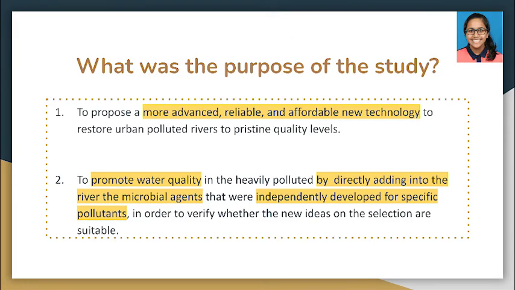One is to propose a more advanced, reliable and affordable new technology to restore urban polluted rivers to pristine quality levels. The second purpose is to promote water quality by directly adding into the river microbial agents that were independently developed for the specific pollutants, in order to verify whether the new ideas on the selection are suitable.